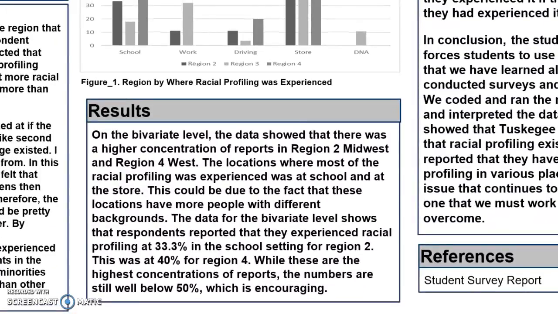Specifically, the data showed that respondents reported that they experienced racial profiling 33.3% in the school setting for region 2, and this was at 40% for region 4. While these are the highest concentrations in the report, these numbers are still well below 50%, which is encouraging.